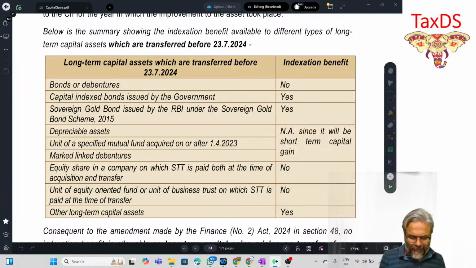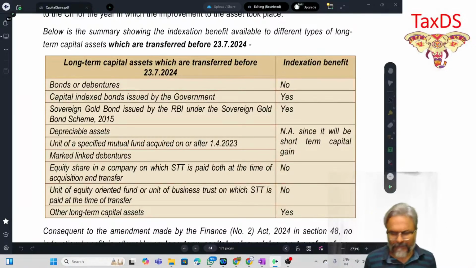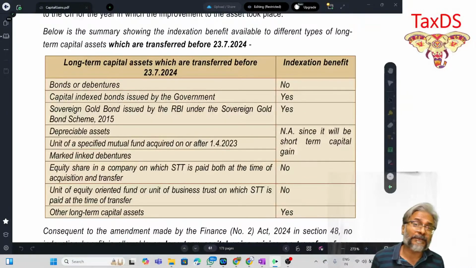Unit of equity oriented fund or unit of business trust on which STT is paid at the time of transfer. Again, is indexation benefit available? Answer is no. Why? Same reason, the computation is anyway undertaken under section 112A, and because the computation is undertaken under section 112A, therefore the question of giving the indexation benefit will not arise. I hope that all of you are clear with this one.